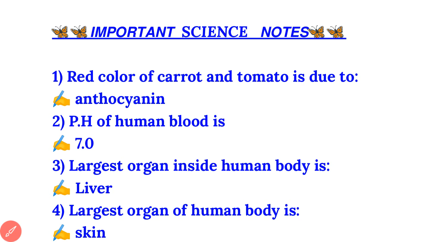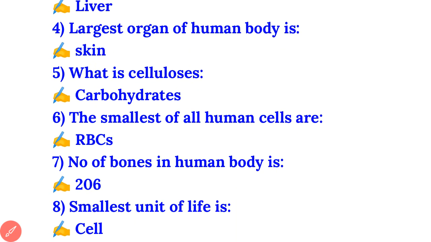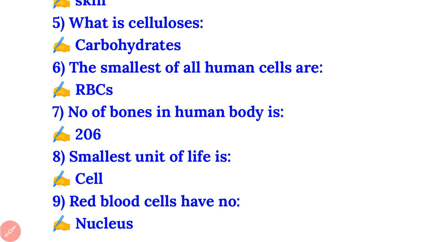Going to the next question, remember this question as soon as possible. What is cellulose? Cellulose is one type of carbohydrate. The smallest human cell is dash.